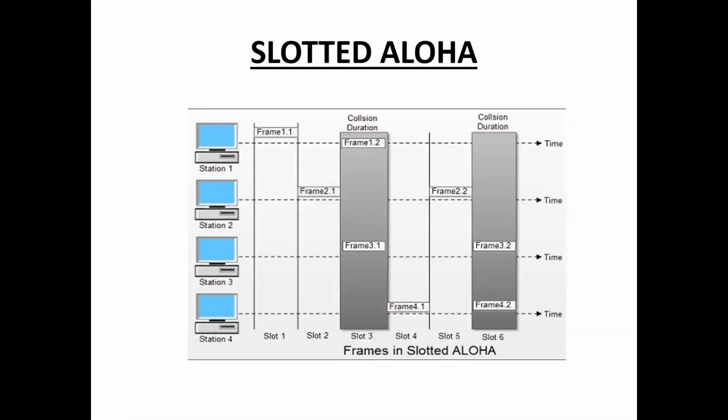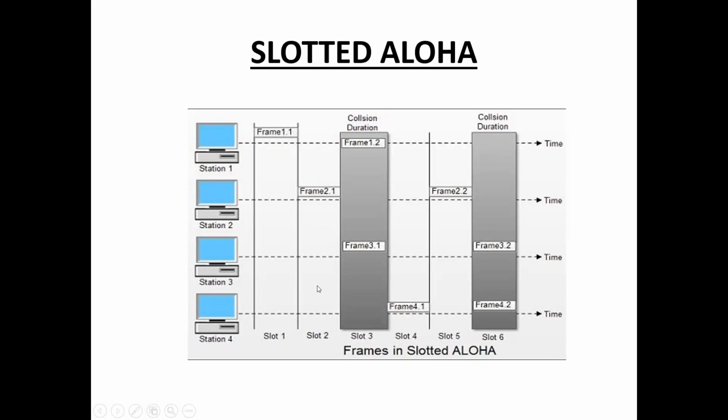In slotted aloha, the time of the shared channel is divided into discrete time slots. Here, slot 1, slot 2, slot 3, slot 4, slot 5, and slot 6. The stations can send a frame only at the beginning of the time slot, and only one frame is sent in each slot.